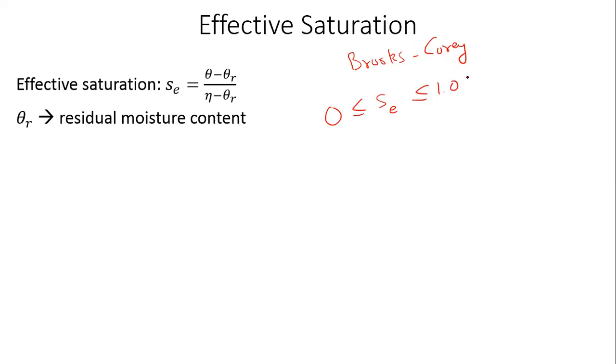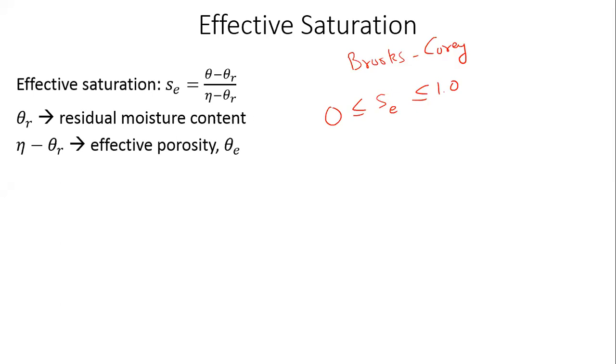Eta minus theta r is also what is called the effective porosity. Okay, so I realize that we are introducing new terminology over here. Eta minus theta r, the denominator that you see, is also sometimes called the effective porosity, right?